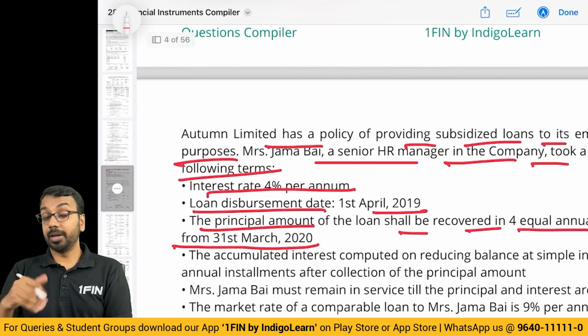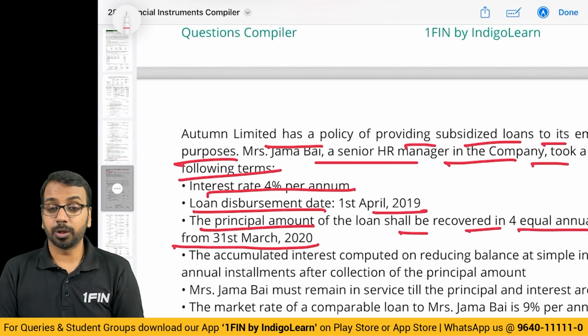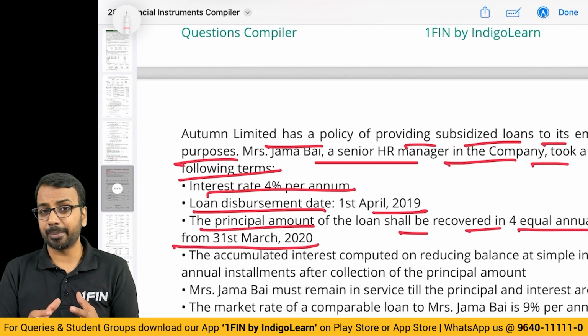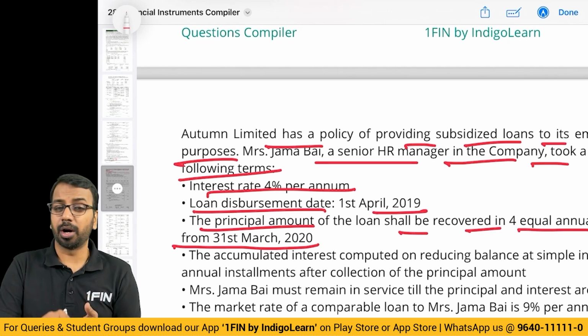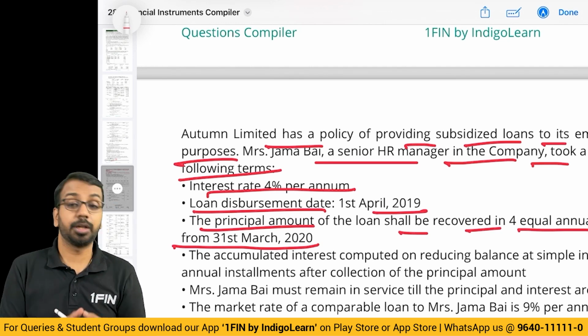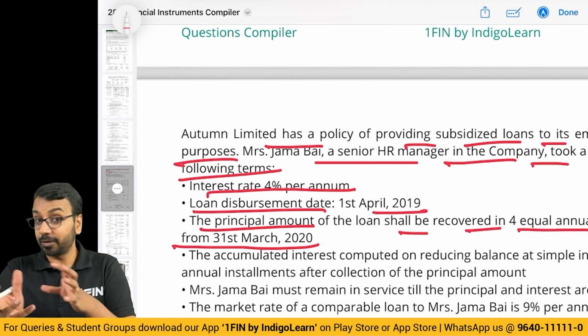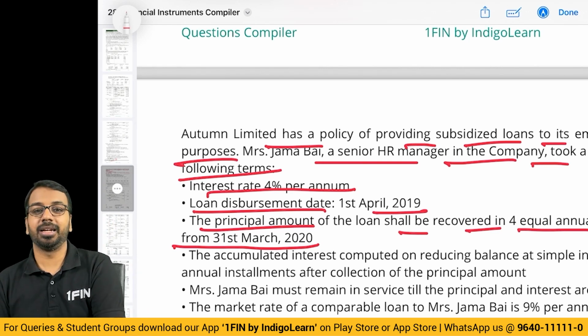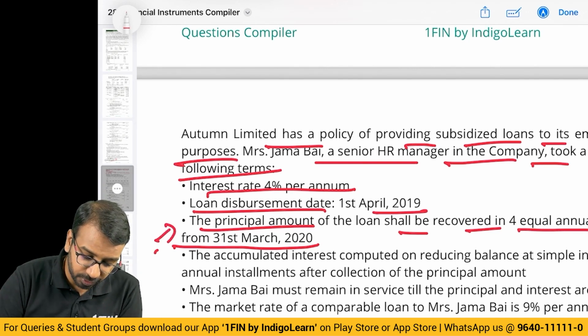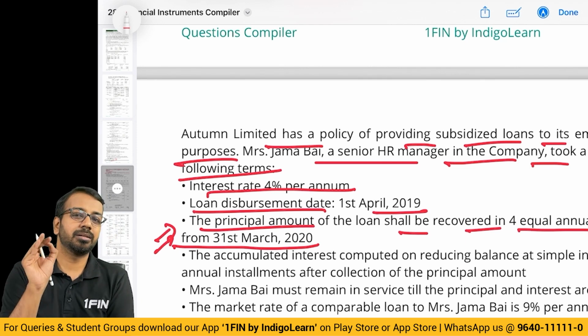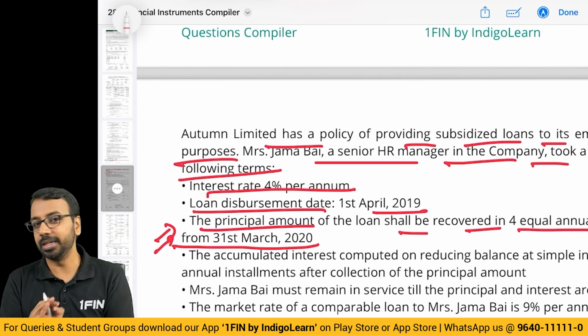Now, whenever there is an employee loan related question, what has happened is, they will use some tricky word. Sometimes they will say quarterly recovery of interest, yearly recovery of installment. Sometimes they will say first we will collect principal and then we will collect interest. So you have to read this very properly and calculate it correctly. That is the only trick.